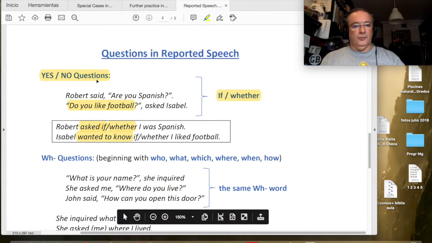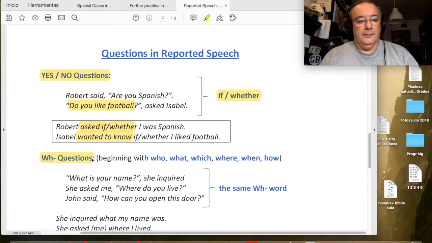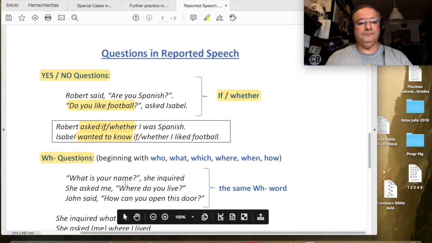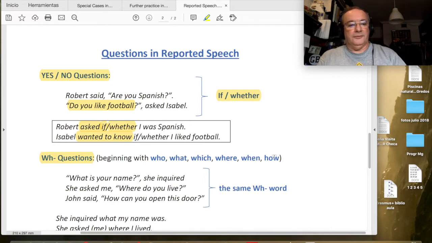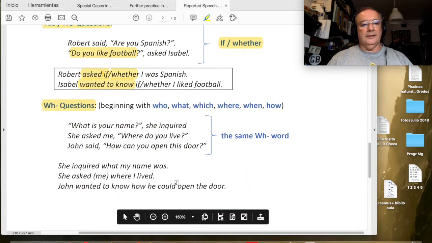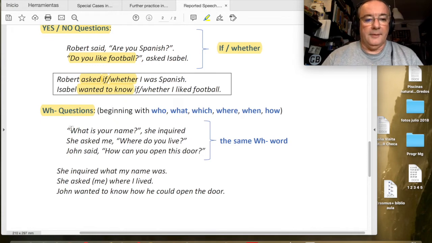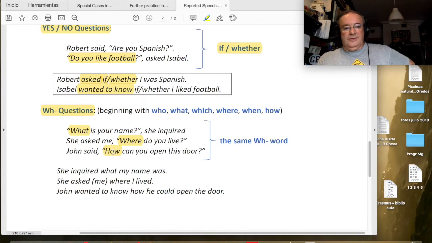Now, these are yes/no questions, with if and whether, okay? And then we go on to WH questions. For WH questions, what are WH questions? Here we have some examples. They begin with who, what, which, where, when, and how. How is not exactly WH, but it is considered within this group, okay? Now, in WH questions, what we have is a WH word beginning the question: What is your name? For example, here, Where do you live? We had in the second example, How can you open this door? In the third example, okay?